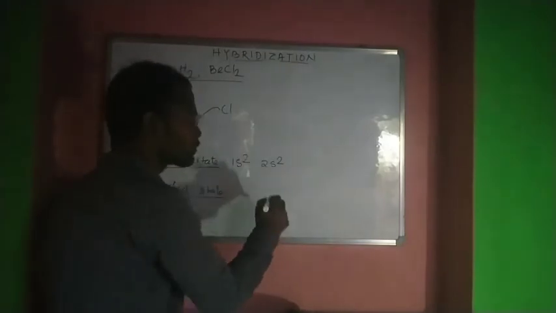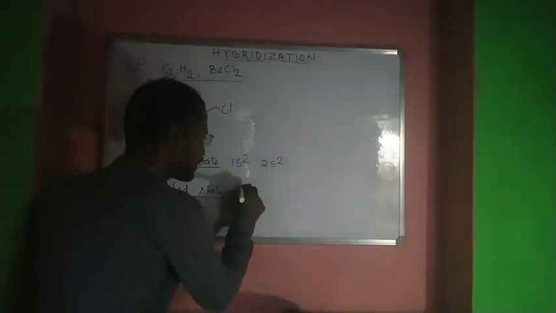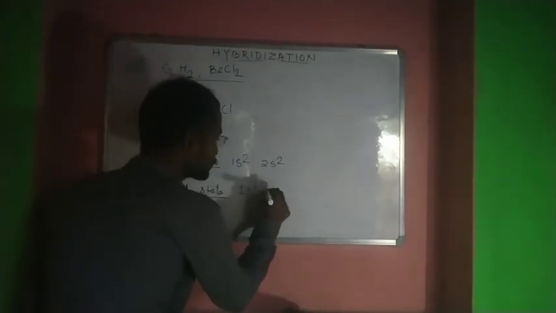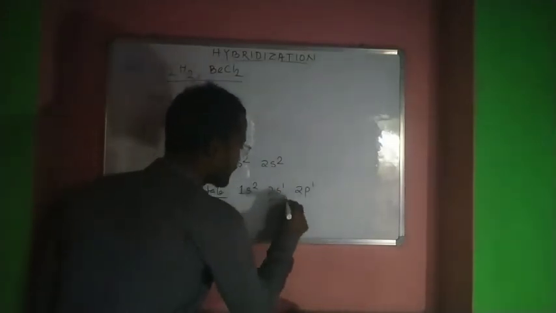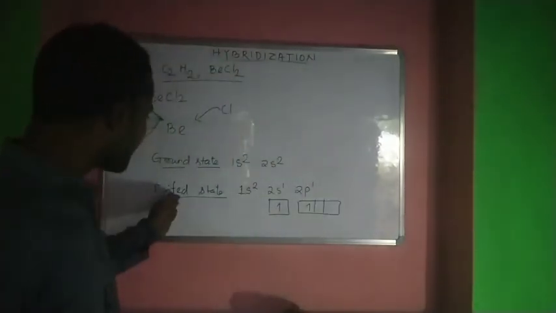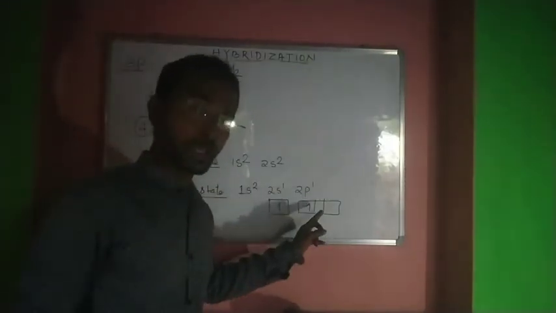So in the excited state, one of the electrons from the 2s orbital will jump into the 2p orbital. Our excited electronic configuration will be 1s2, 2s1 and 2p1.